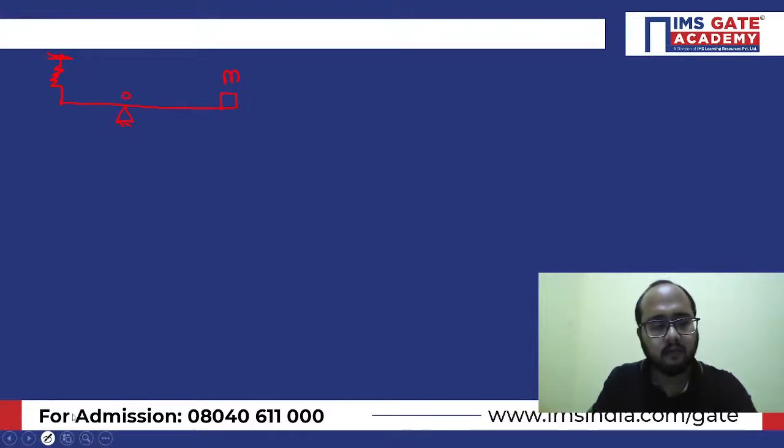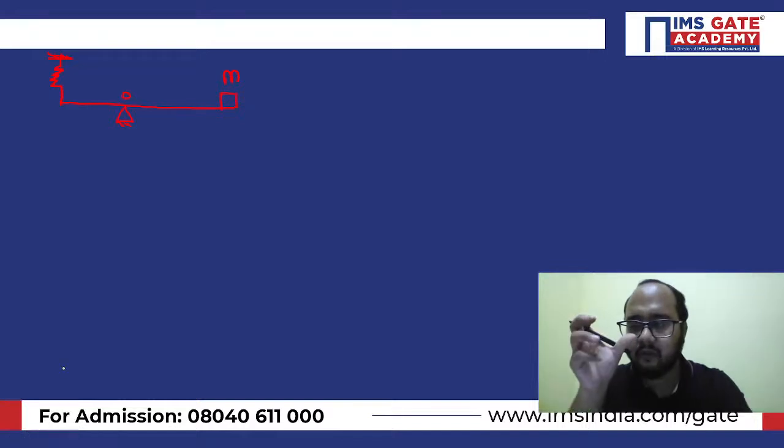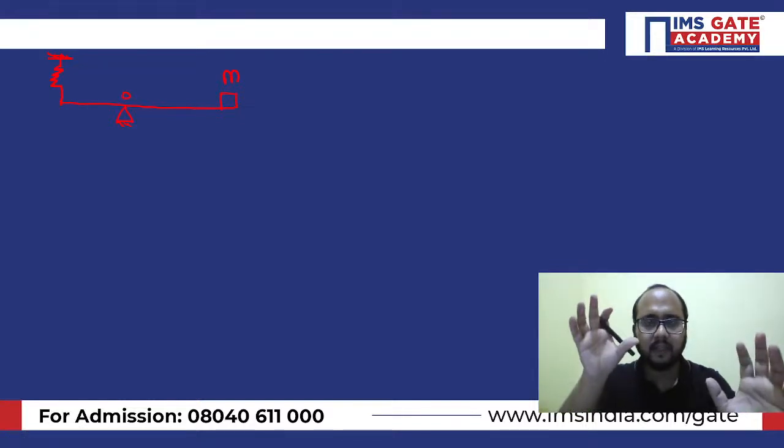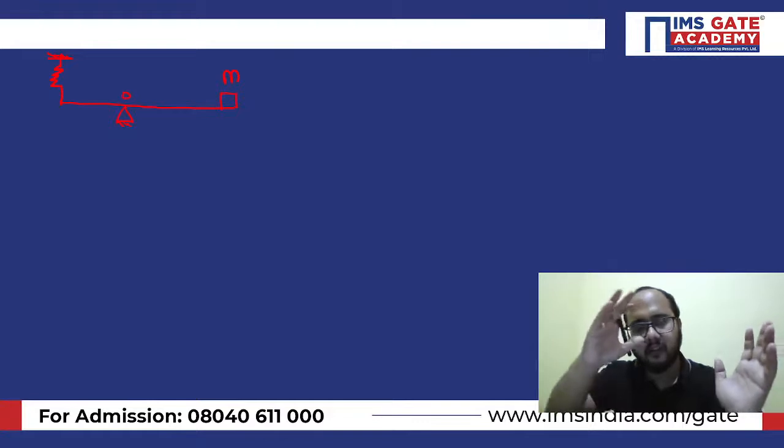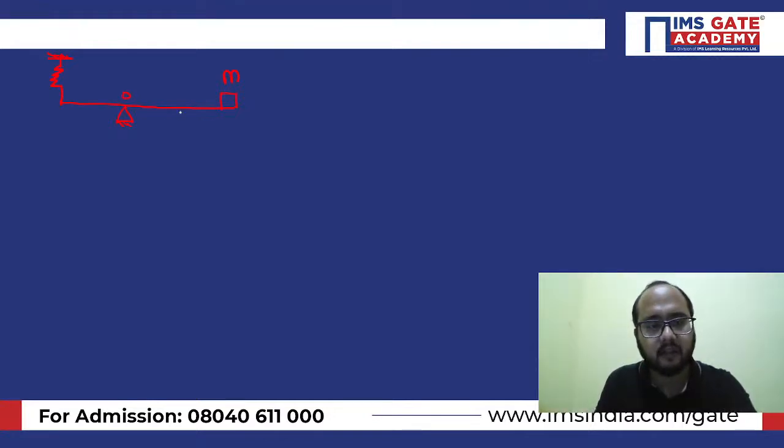Now just try to understand one point. Under static equilibrium condition, a mass will be there, and because of the mass, it will try to have some kind of deflection.